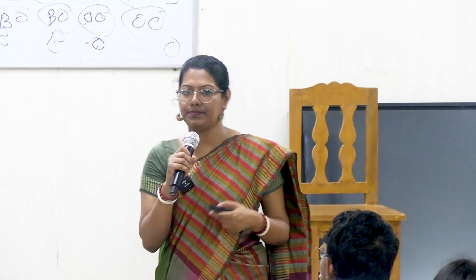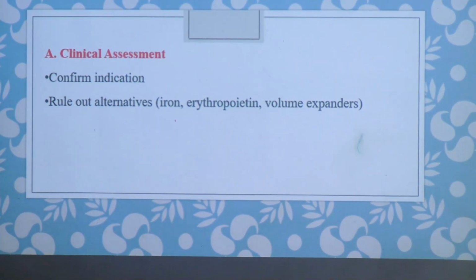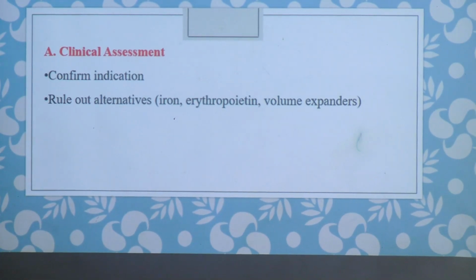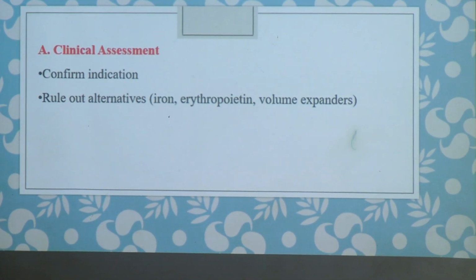So the fourth part is the process of transfusion. More or less we have discussed, we just recapitulate. Administration of whole blood or its components to restore oxygen carrying capacity, to restore volume, or to restore specific functions, we are giving blood transfusion. Again indications, we will skip that part, components, pre-transfusion procedure. This also I have discussed. In pre-transfusion, we need to assess the donor, that I have discussed. Now we need to assess the recipient.